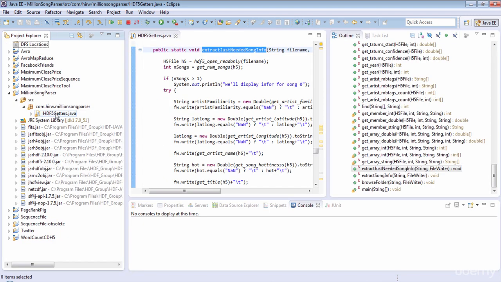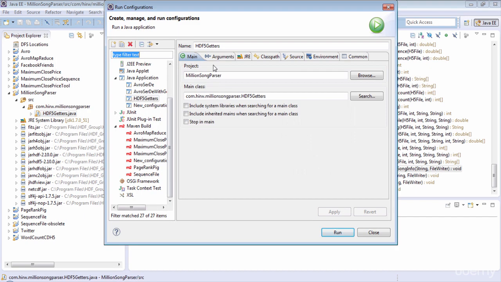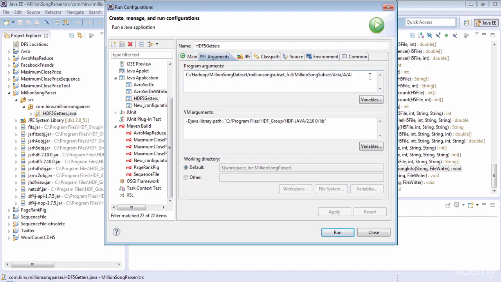Let's now look at the arguments to the program. You can set the arguments for this Java program by right-clicking the program, going to Run As, Run Configurations, and going to the arguments. So here's my argument, and this is the folder I want this program to scan, parsing the files under the folder and extracting the information we need from each of the files.